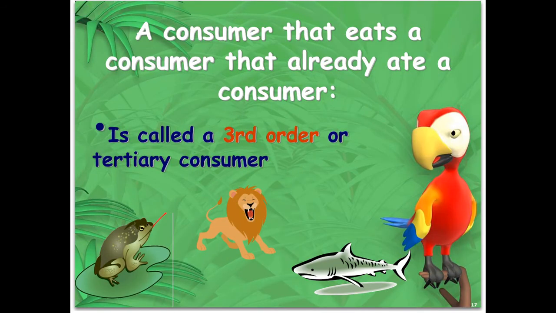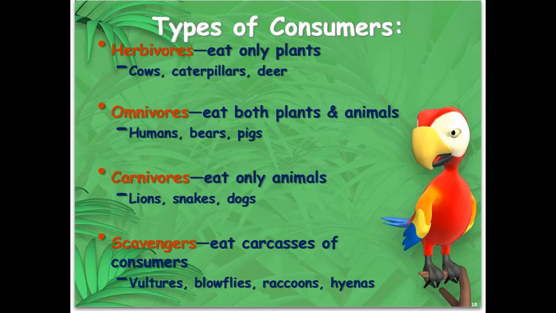A consumer that eats a consumer that already ate a consumer, so this would be like the third level of consuming, is called a third order or tertiary consumer. So this would be a third level of heterotroph.